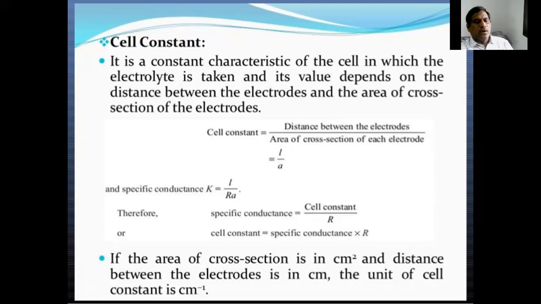Therefore, cell constant, denoted by X, is equal to L by A. The ratio L by A is called the cell constant. L is the distance between the two electrodes, and A is the area of cross section.